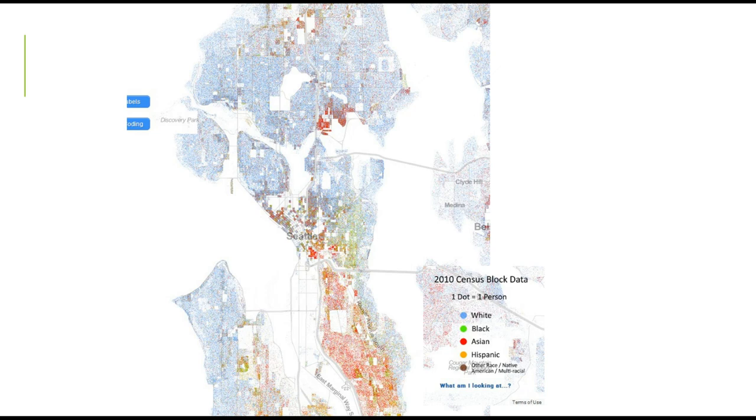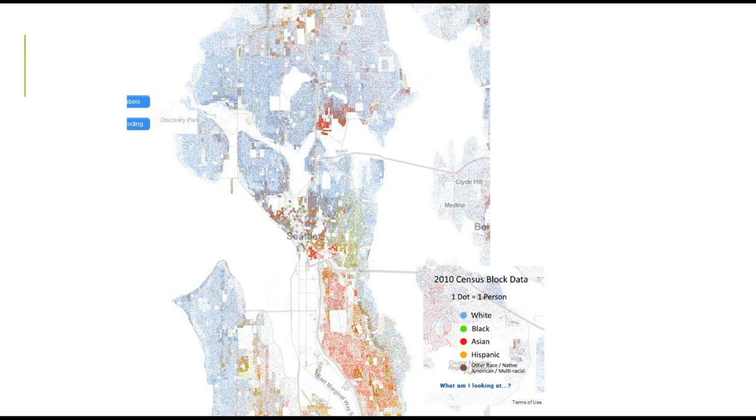And then as you continue to move north, you have Ballard, and you have Fremont, and you have Wallingford, and those are also predominantly blue. And then as you move over to the far right, over by Lake Washington, you have some more blue edges. But then in between West Seattle and Lake Washington, you've got blue along the water, but then look at all of the red and the green down along the middle there.